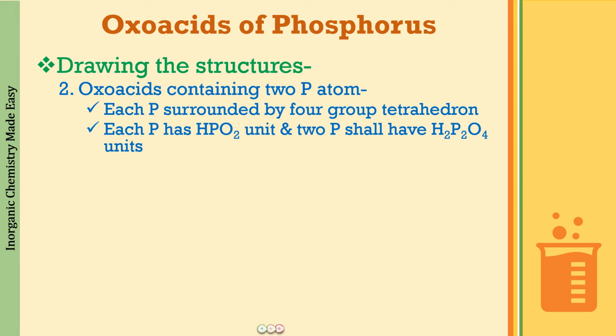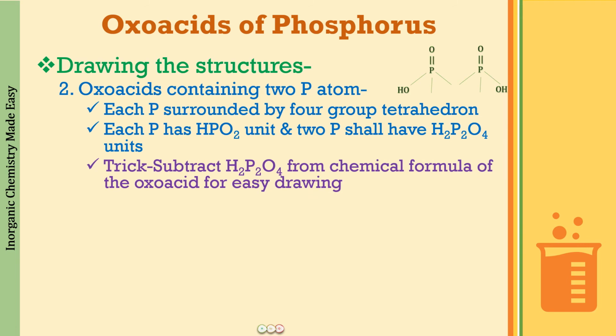That means one OH bond with the phosphorus and one double bonded oxygen with the phosphorus, and therefore when we have 2 phosphorus atoms, it is going to be H2P2O4 that you are going to have always for the 2 phosphorus atoms, right? So this is how you're going to first of all draw the 2 phosphorus with one P=O and one OH. Okay, and then we have to fill in the rest of the bonds and satisfy the valencies of phosphorus.